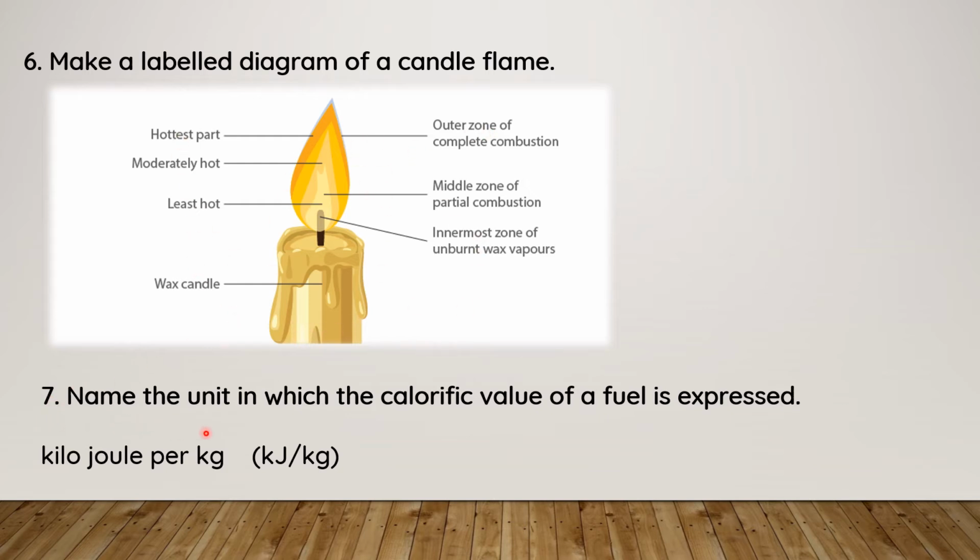Seventh one, name the unit in which the calorific value of a fuel is expressed. And what does calorific value mean? The amount of heat required or produced for the complete combustion of 1 kilogram of fuel. That is called calorific value, and its unit is kilojoule per kg, kJ per kg. Write this in your textbook.